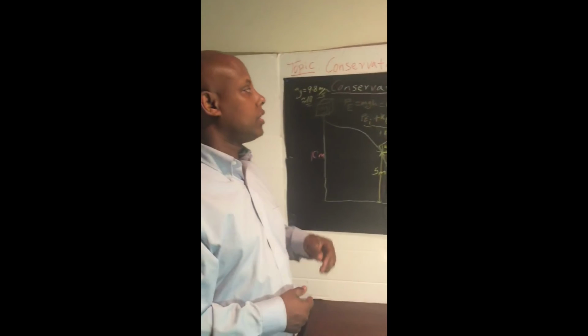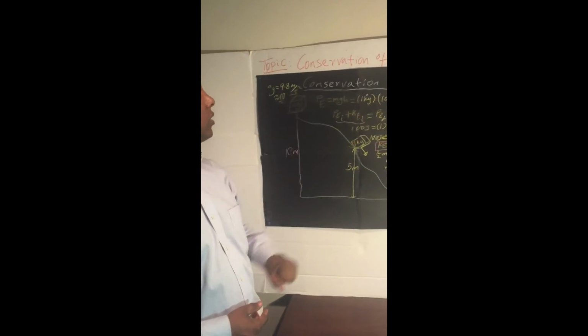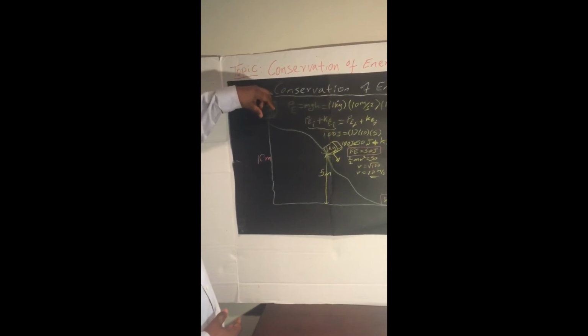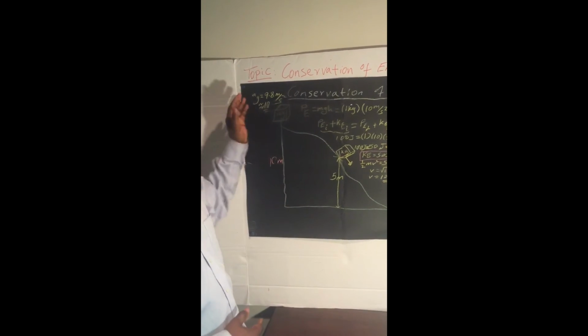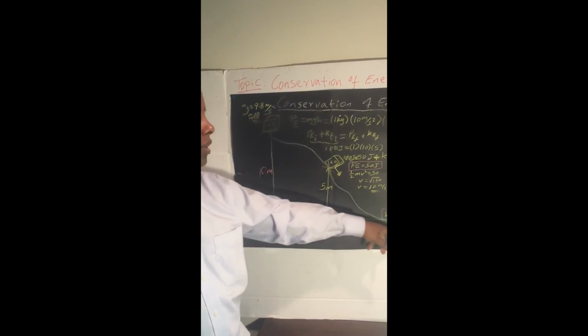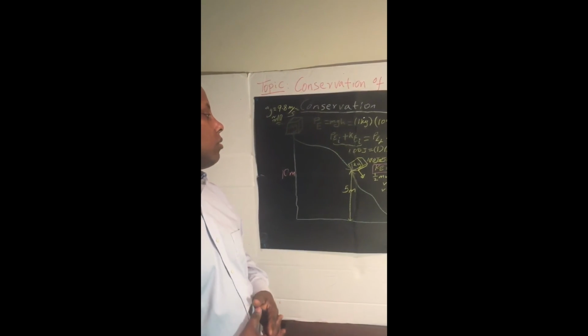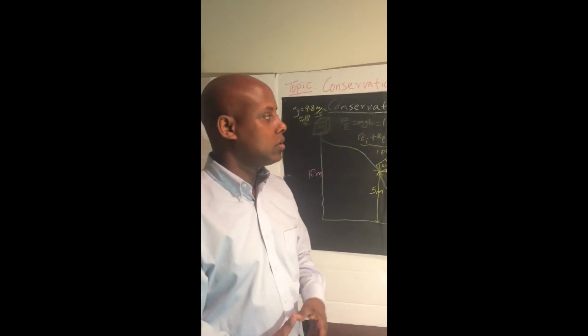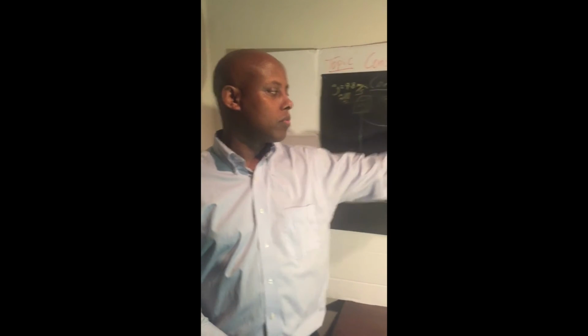A good example here from the previous presentation about conservation of energy is I have an object above the ground at this height. When it slides over the ice, this is the ice mountain, and touches the ground, it converts to kinetic energy. So energy turns from one form to another form.